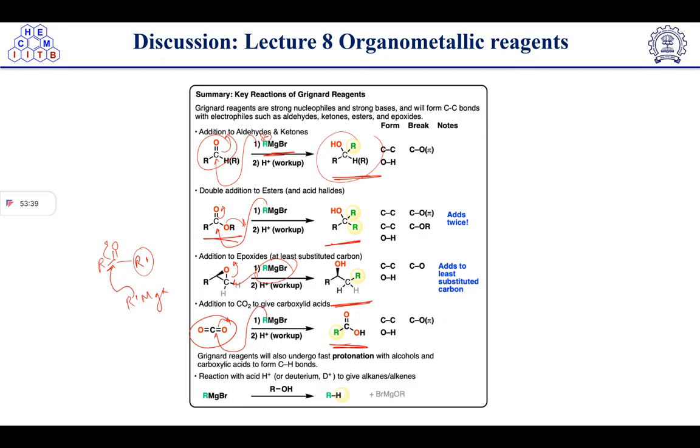Grignard reagents will also undergo fast protonation with alcohol and carboxylic acid to form the C-H bond. Grignard reagents are very reactive, so they react in the atmosphere also. That's why we have to maintain a very inert condition. Otherwise, it will take the proton and get quenched. In moisture, it will form alcohol and alkane and get quenched.